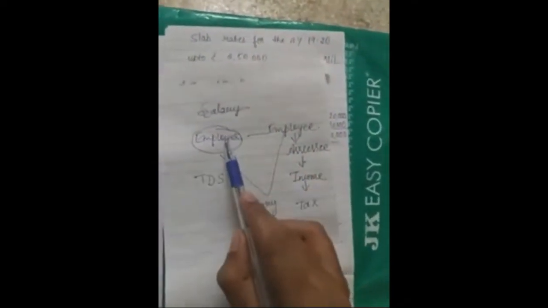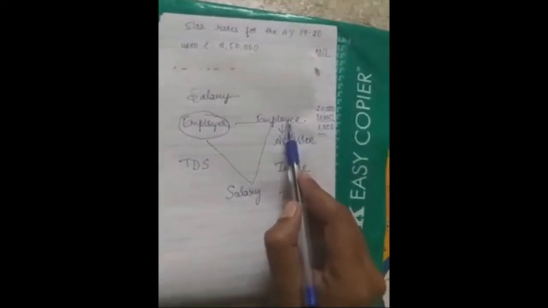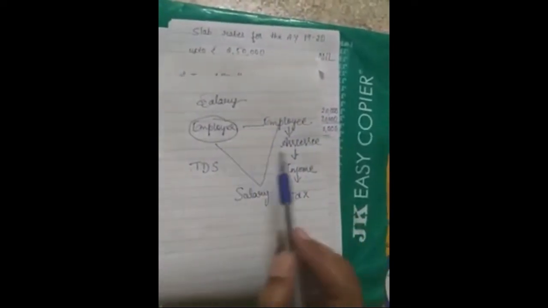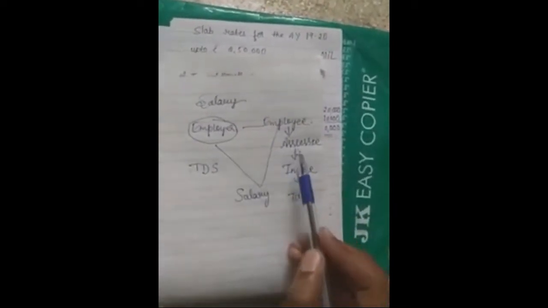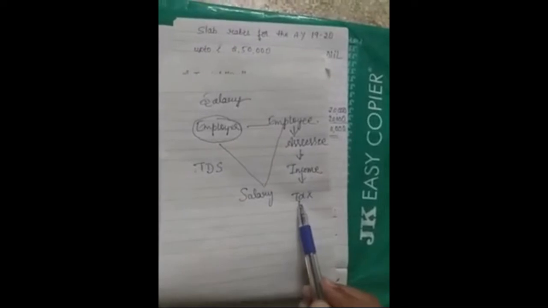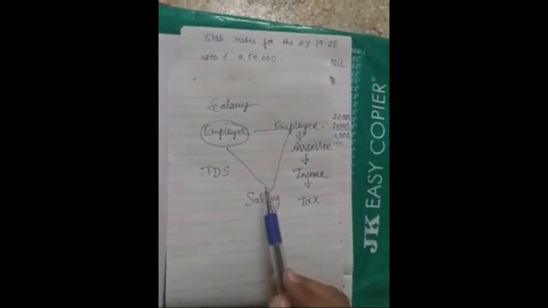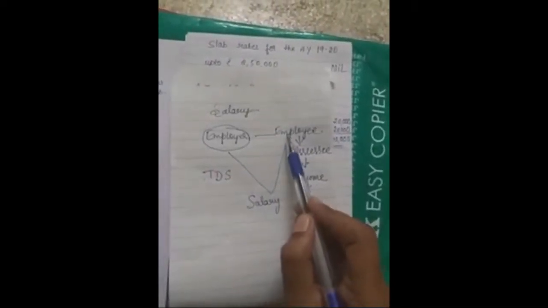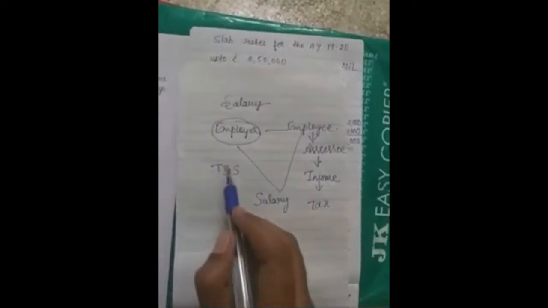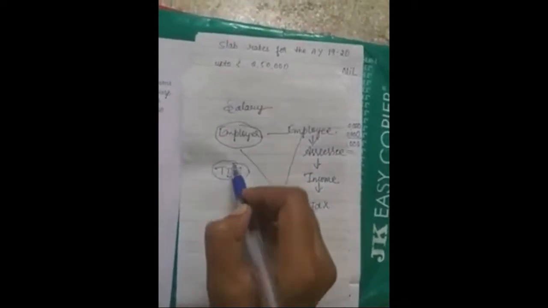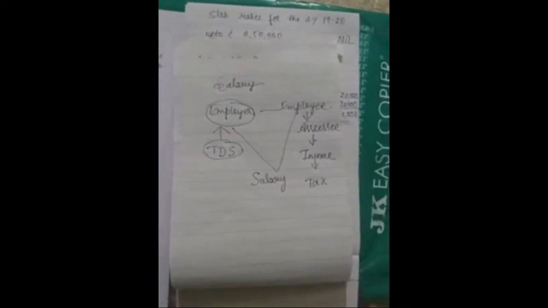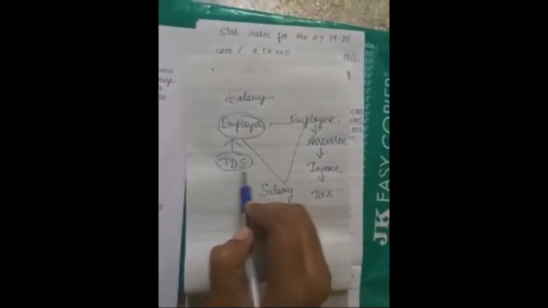Say for example, if you take a salary, the employer pays some amount of salary to the employee. So the employee is an assessee here. On his income he needs to pay the tax. Before the employer pays the salary to the employee, some amount of TDS is deducted by the employer and it is transferred to the government account. So that is called TDS, that is tax deducted at source.